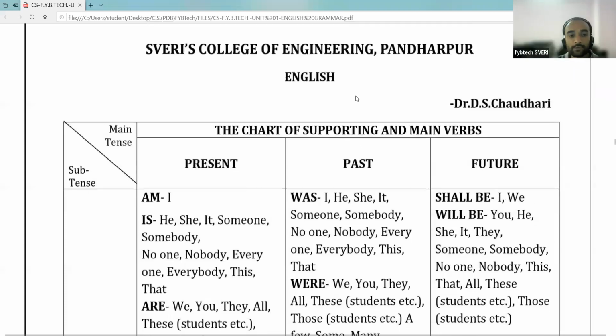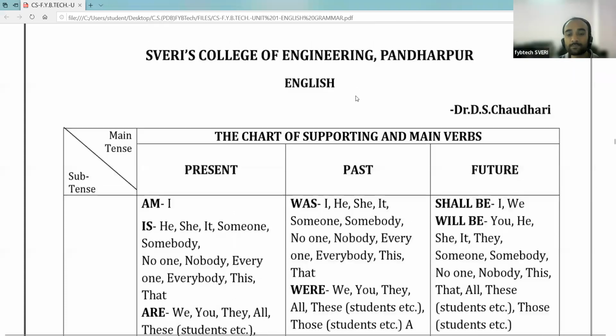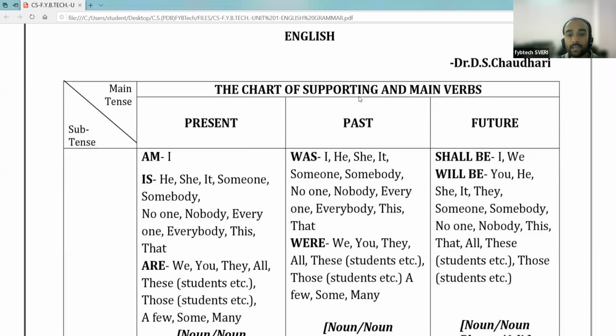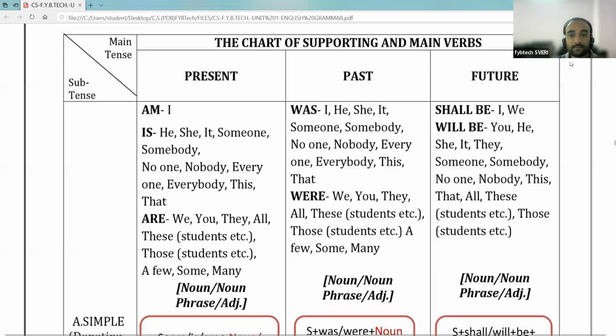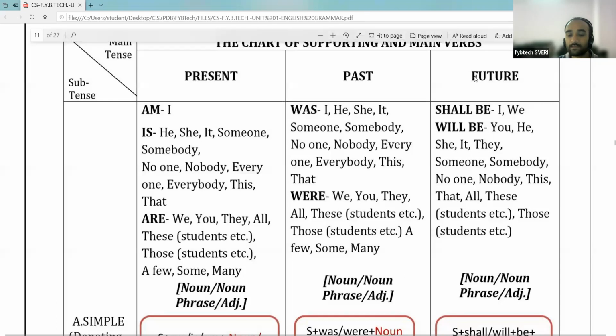So today we are going to start with the chart of supporting and main verbs. We can consider this as x-axis and y-axis. On the x-axis, there is main tense, that is present, past, and future.